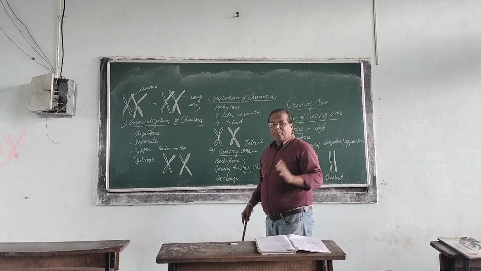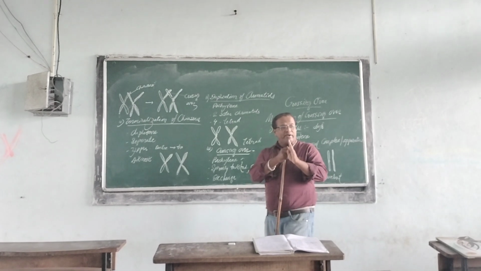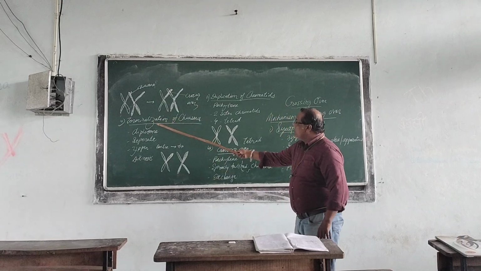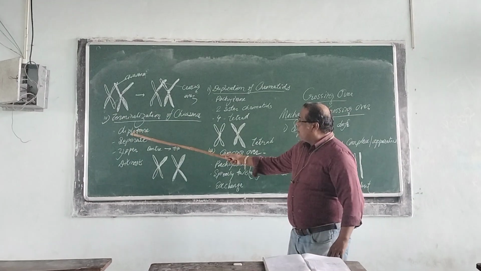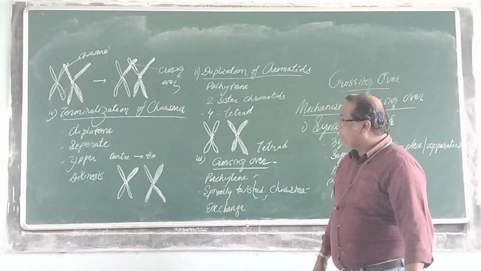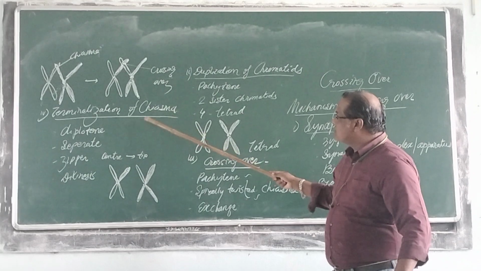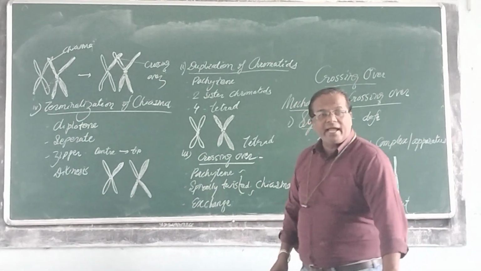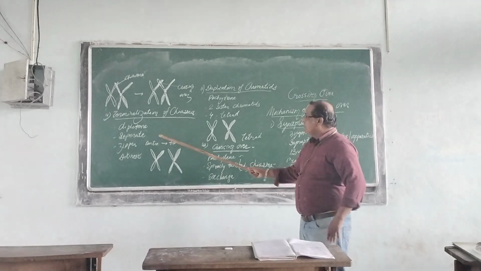After exchange, these chromosomes now get separated. The 4th stage is terminalization of chiasma. It occurs during the diplotene stage of prophase first. Terminalization of chiasma starts from the diplotene stage and ends in the diakinesis stage, the last stage of prophase first.